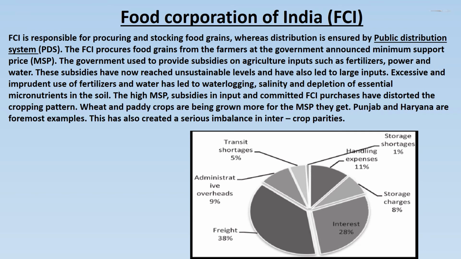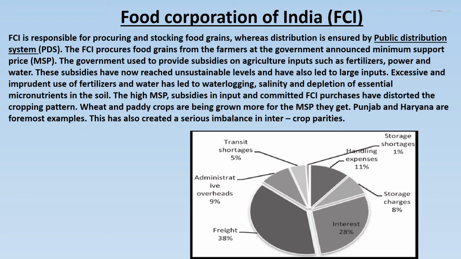Food Corporation of India (FCI). FCI is responsible for procuring and stocking food grains, whereas distribution is ensured by the Public Distribution System, PDS. The FCI procures food grains from the farmers at the government-announced minimum support price, that is MSP. The government used to provide subsidies on agriculture inputs such as fertilizers, power and water. These subsidies have now reached unsustainable levels and have also led to large imbalances in inputs.